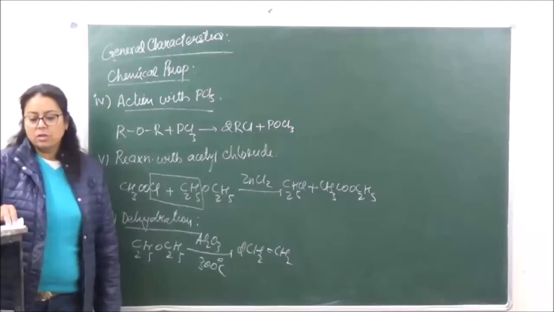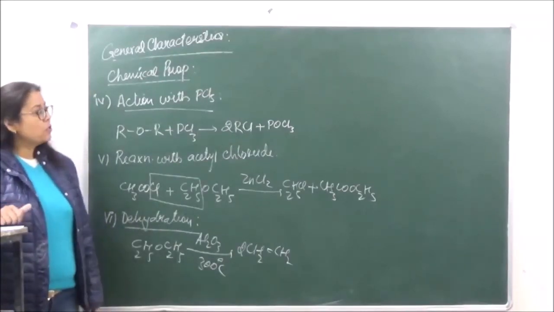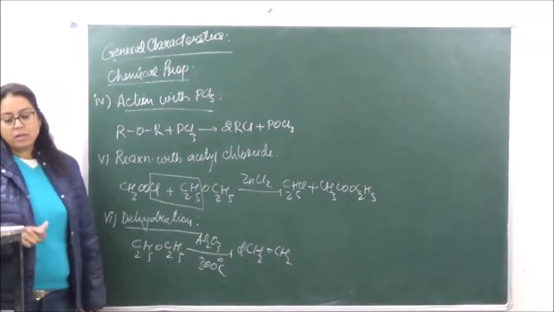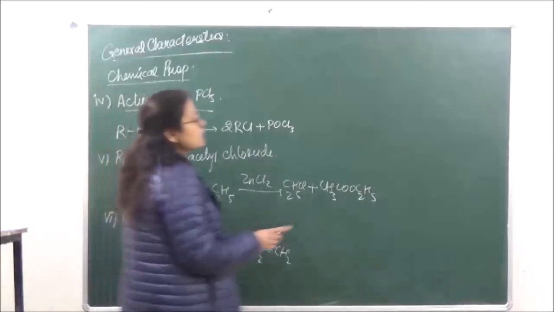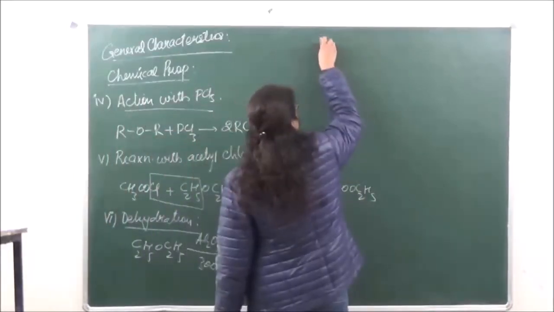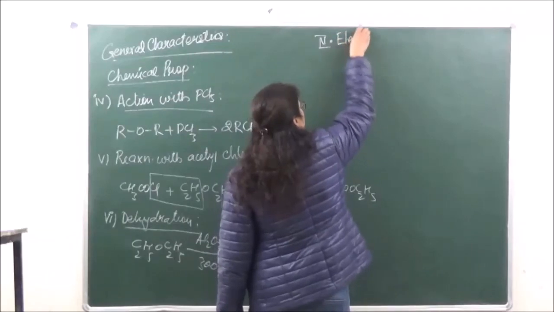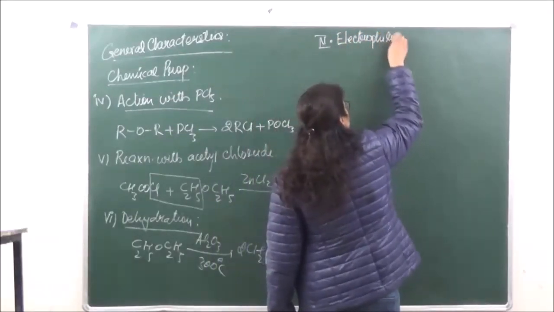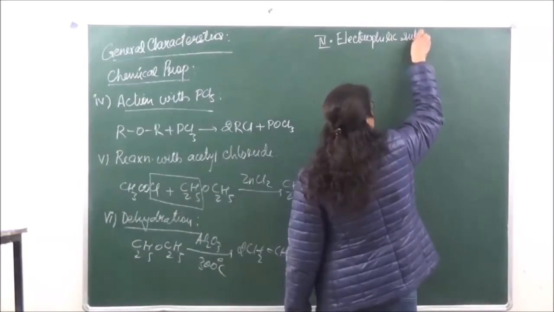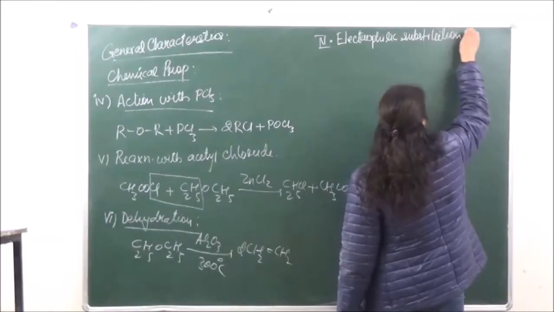Dehydration reaction. So it is going to give us alkene. Now let's go on to the reactions of the benzene ring. The next kind of reactions, the fourth type of reactions, are electrophilic substitution reactions.